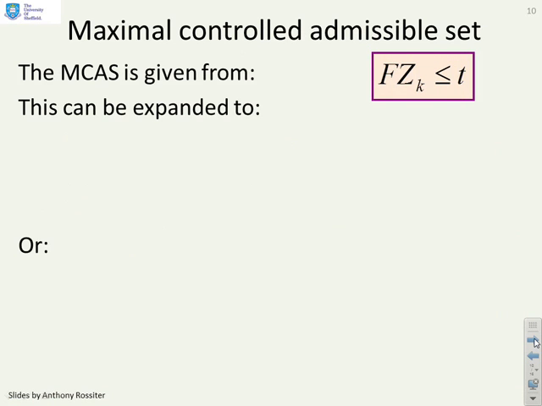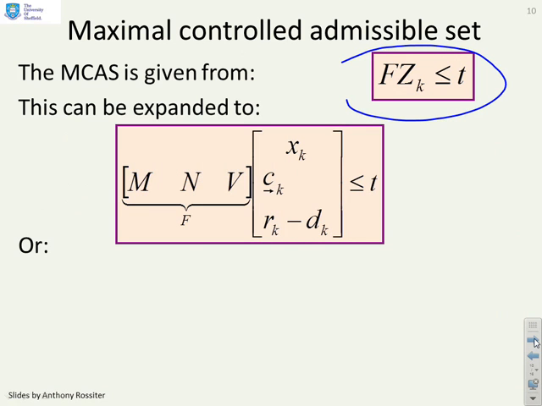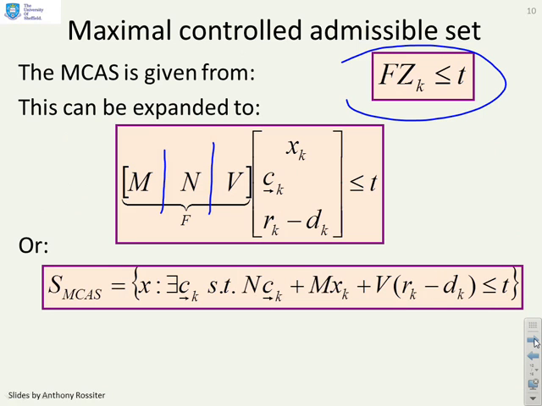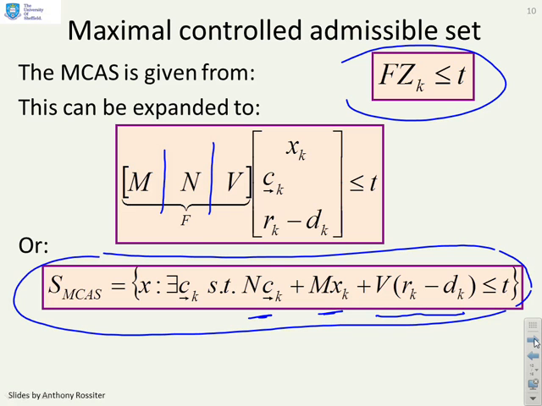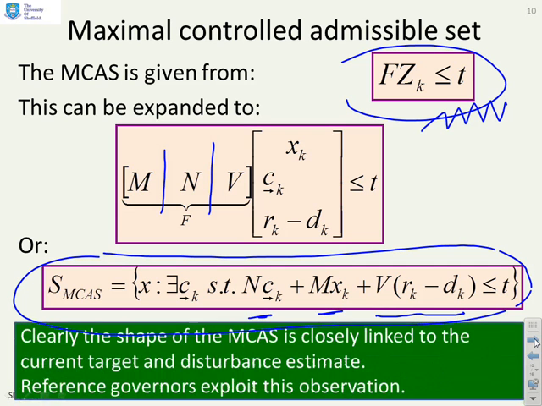Okay. When we've gone through that code, we're going to end up with an MCAS, which is given with a formula a bit like this: f zk less than or equal to t. You might prefer to note that f can be separated into an m, an n, and a v, and therefore write your MCAS in this form: nc future plus mxk plus v into r minus dk less than or equal to t. And you'll probably find, as a general rule, it's more convenient to put it in this form once you've calculated it, but you need to start with this form in order for your admissible set algorithm to work.